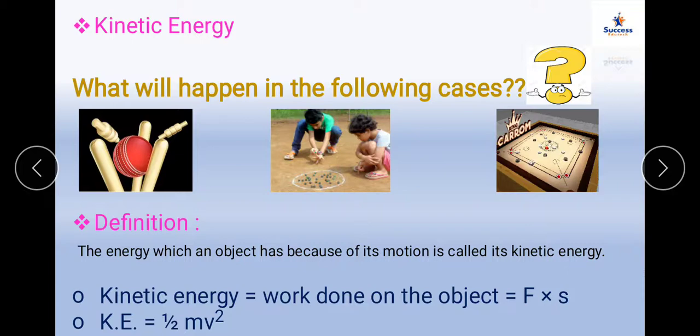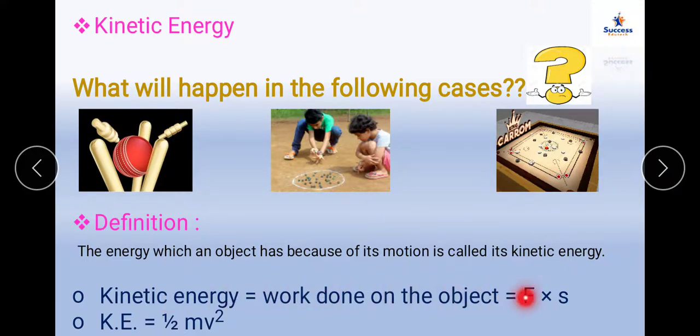Whenever a stationary object comes into motion, we say that it has kinetic energy. And previously when it was stationary, it had potential energy. So when the object is stationary at some point, it has energy stored in it, which is potential energy, and when it is set in motion, it is kinetic energy.